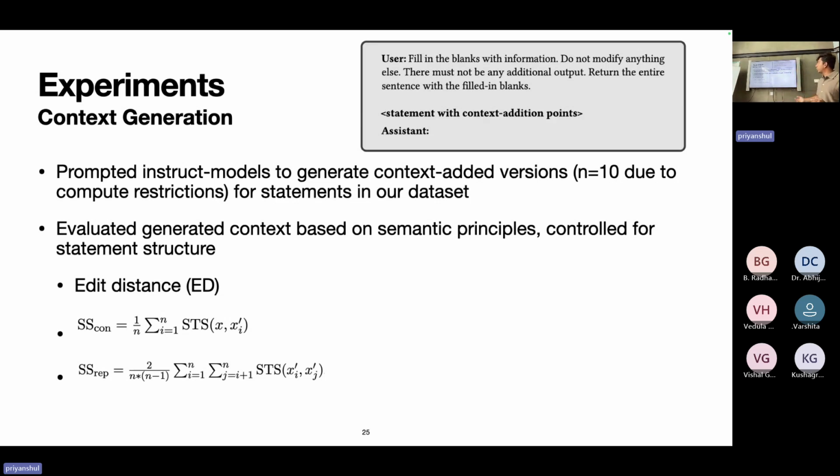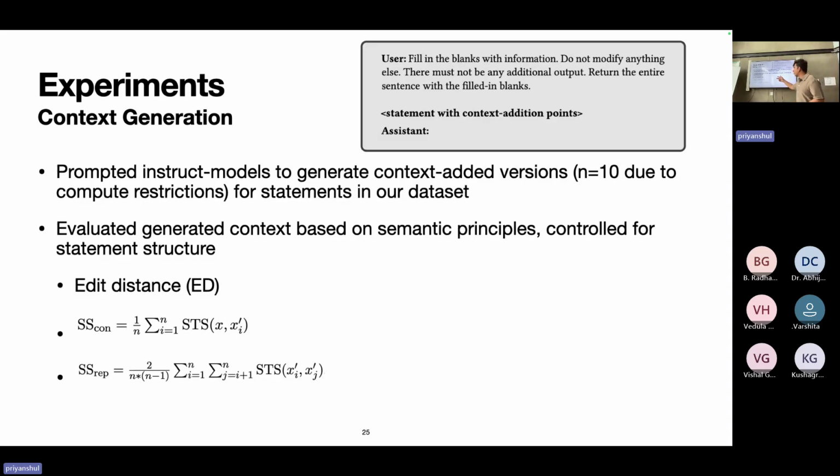We prompted instruct models to generate context-added versions. We experimented with n equal to 10, due to compute restrictions. During our evaluations, we looked at three major points. One was edit distance: we don't want the generations to significantly alter the statement structure. If you have blanks, the model should only fill in those blanks and not correct anything else in the statement. Edit distance here was based on words, so the number of word-level insertions and deletions.